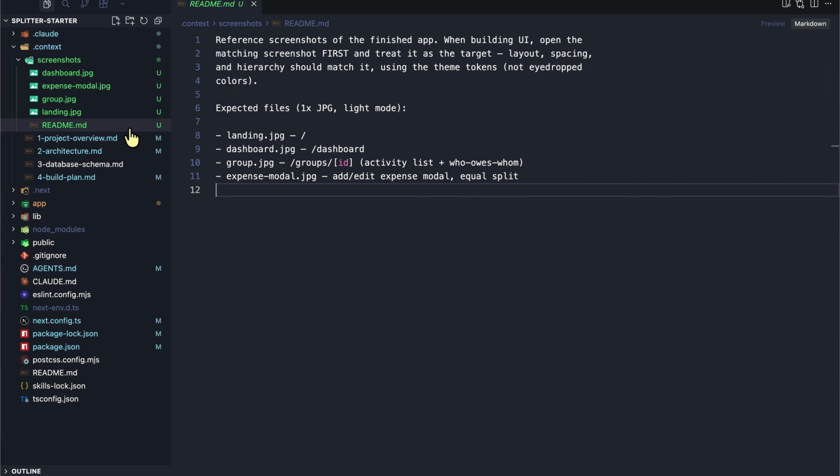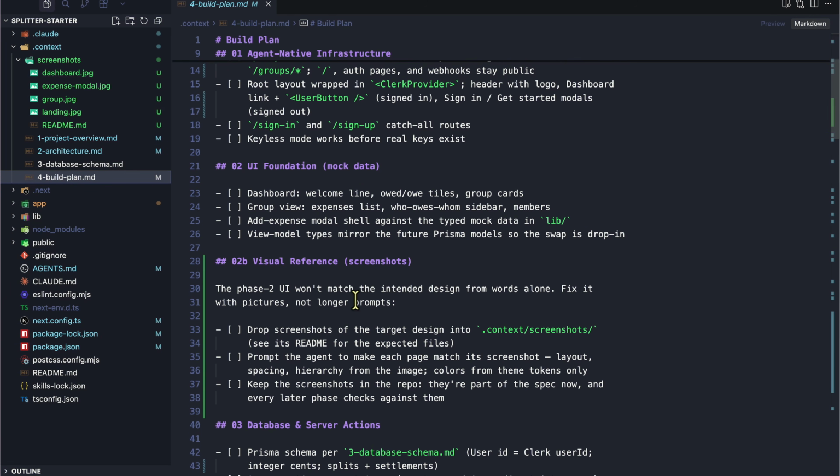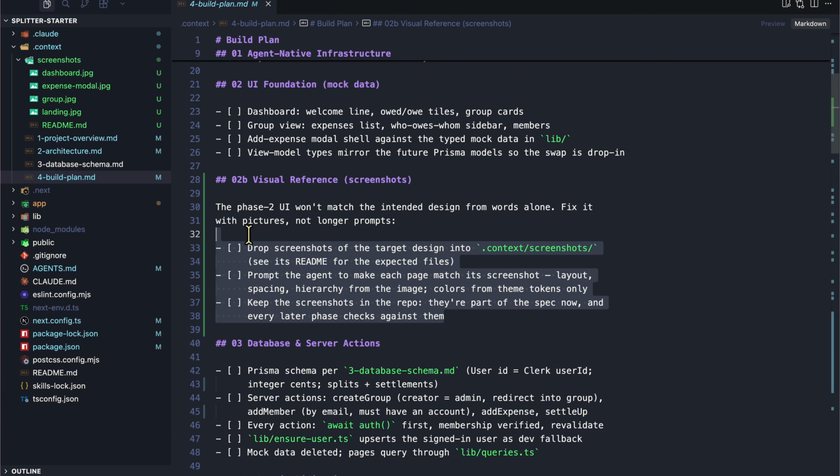Now, if we go to our build plan, there's also been a change here, which is that now we have this new section called visual reference. So the phase 2 UI won't match the intended design from the words alone. Fix it with pictures, not longer prompts.